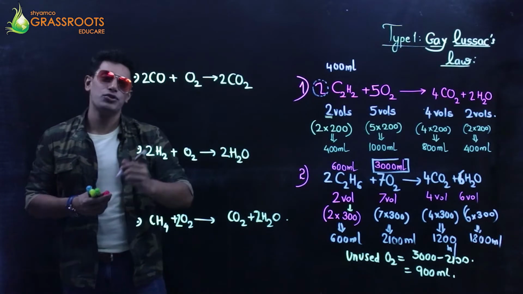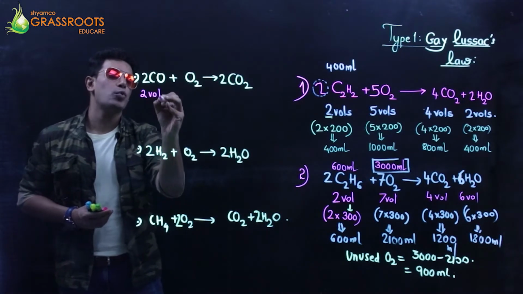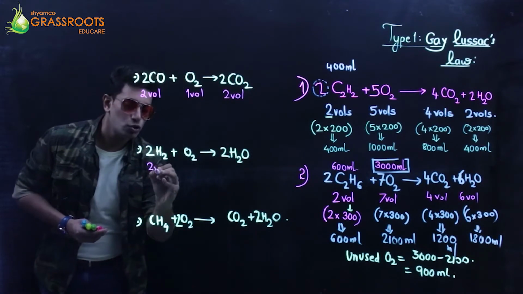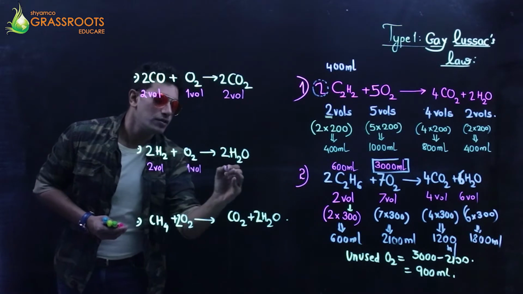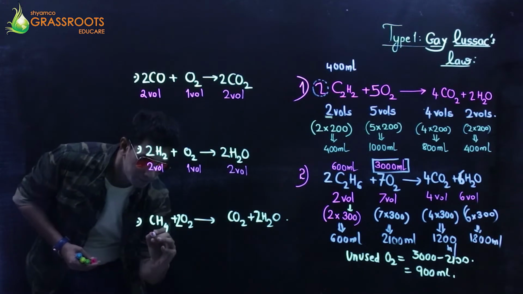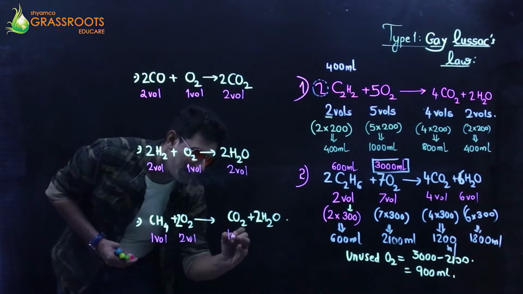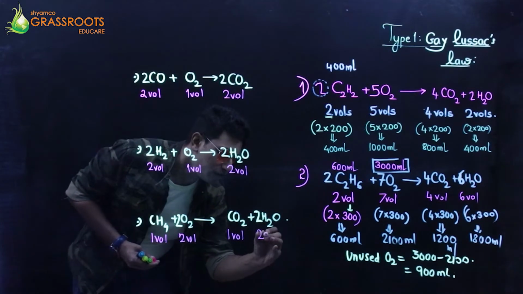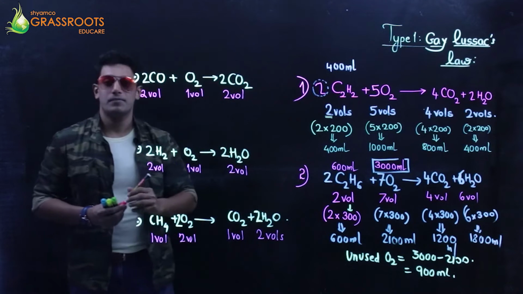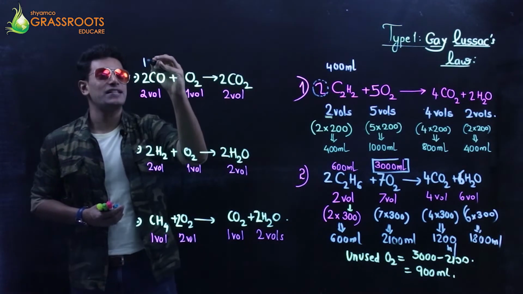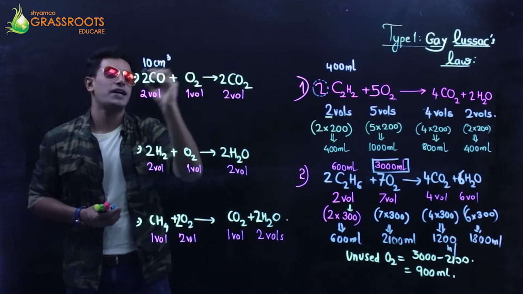Just underneath them, you can write down the volumes. 2 volumes, 1 volume, 2 volumes. 2 volumes, 1 volume, 2 volumes. 1 volume, 2 volumes. That's what I said. Gay-Lussac is about the volumes. Now what is given is, I have been told 10 centimeter cube of carbon monoxide.